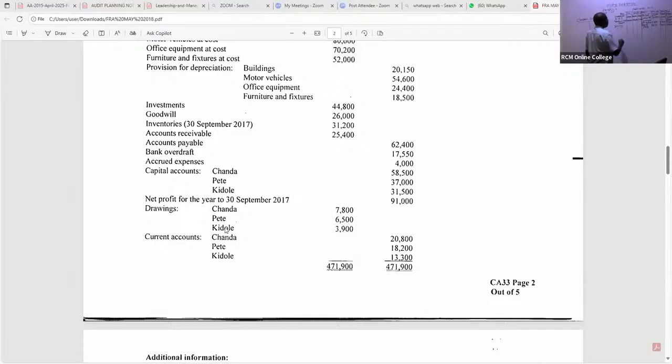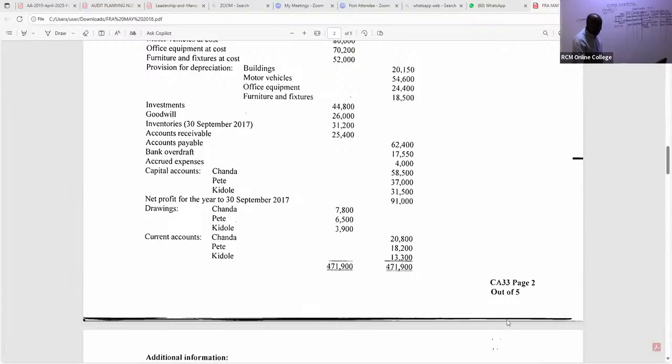So what do we have here for drawings, my good students? I can see Chanda is 7,800. Pete is 6,500. And then I can very comfortably see that the other one is 3,900. Great. Good.